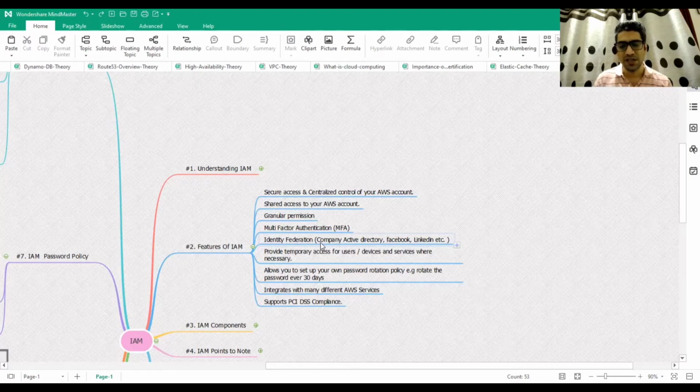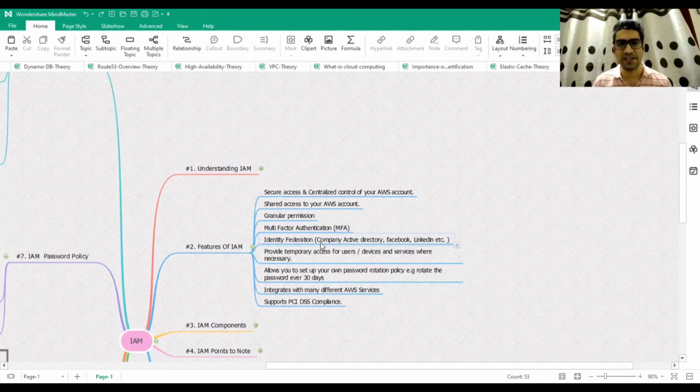So today, you would have noticed that whatever applications are available in the market, for authentication, those applications ask you to register via Facebook or Gmail. Why? Because there is already user data existing in the directory of Facebook and LinkedIn, or Gmail.